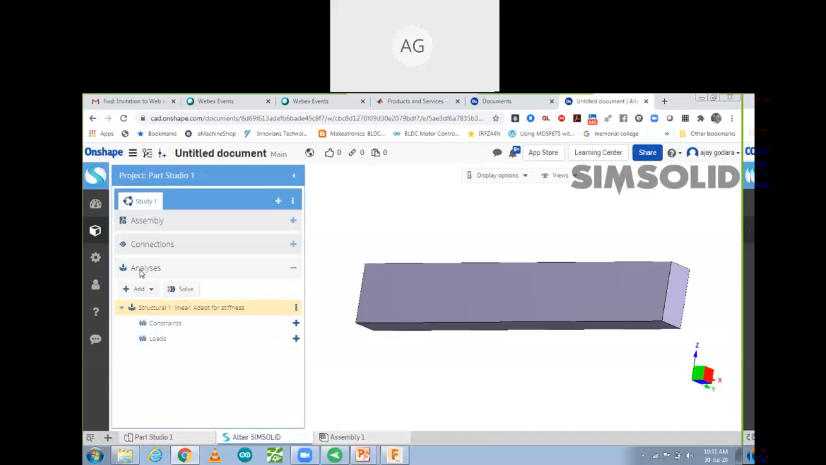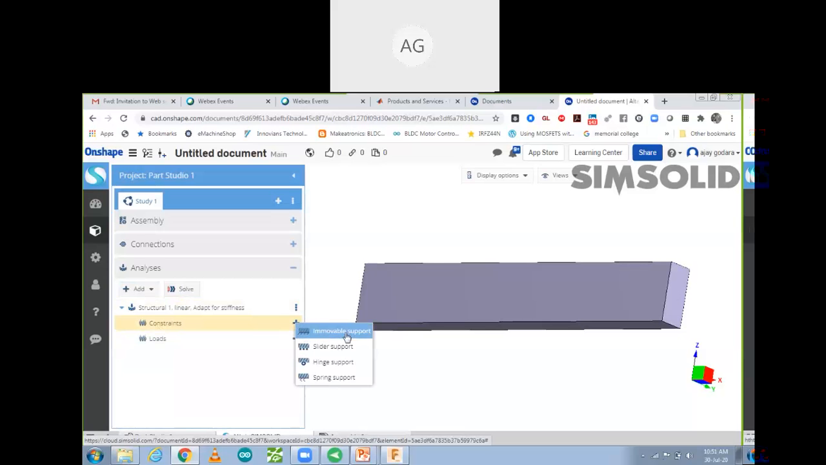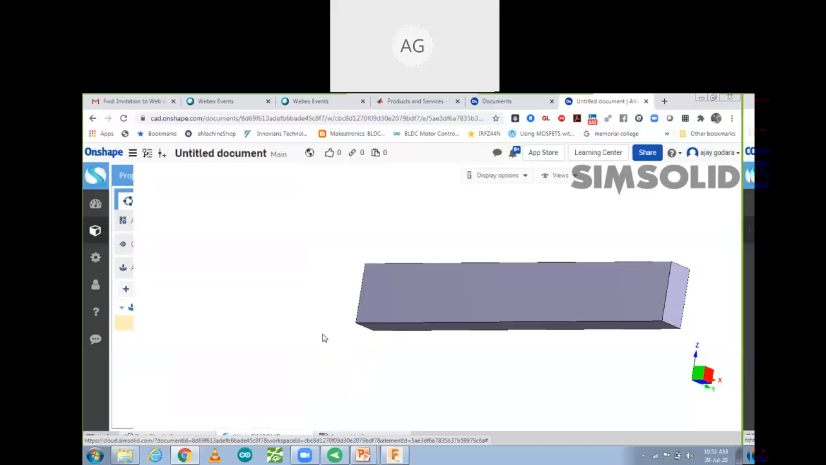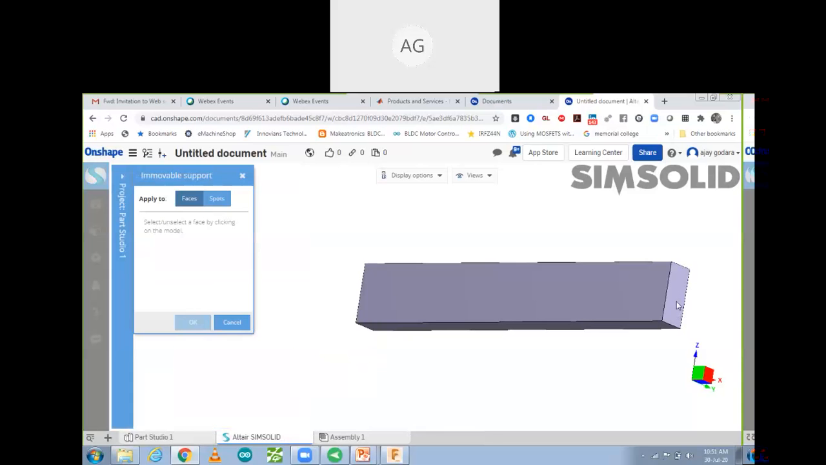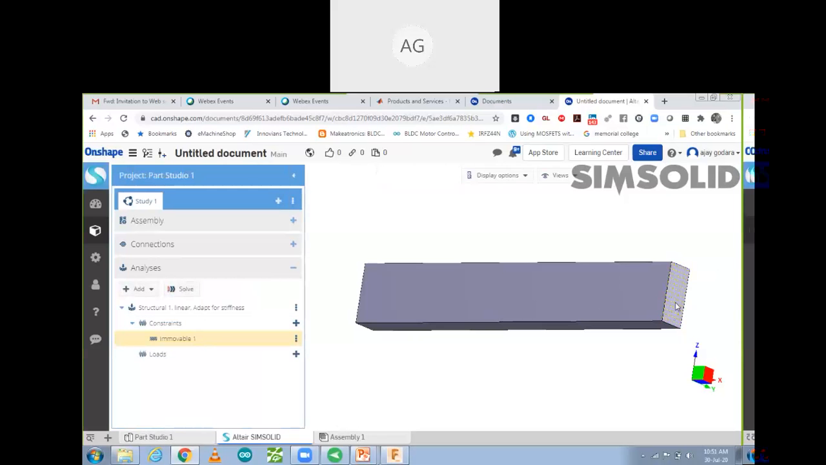So we have to choose analysis and over there we have to select structural. Then after that I'm going to select constraint. So now we can put constraint over here, like immovable part. So there is one part that is immovable, that we have to select. Face. So we have to select face. I'm going to select this face. This face is immovable, so I made it fixed. So this one part is my fixed. You can see it's support.